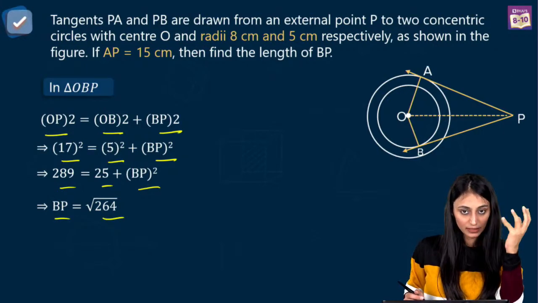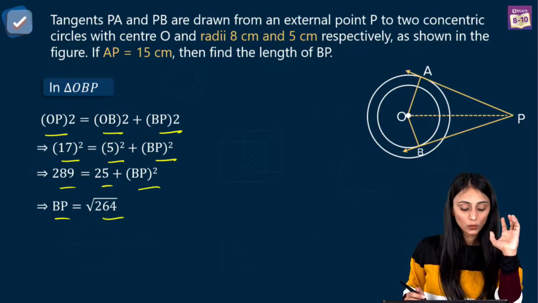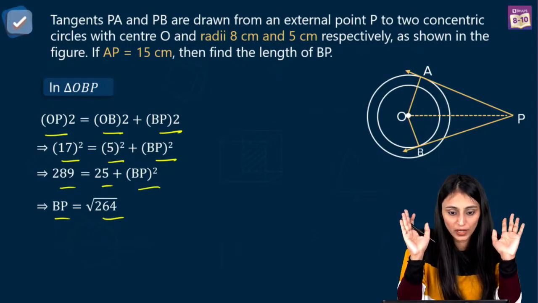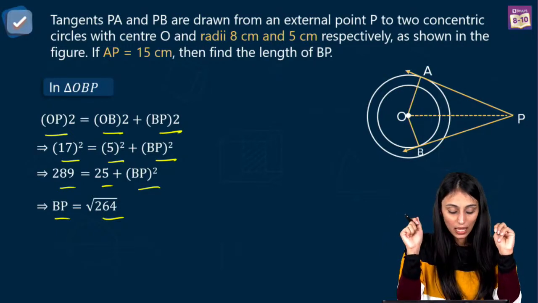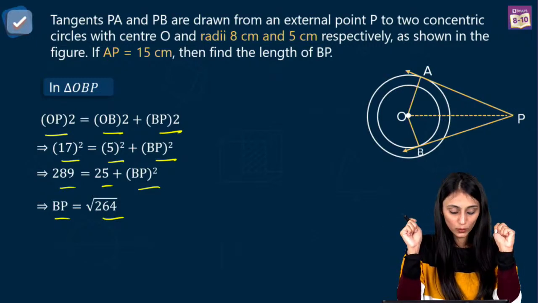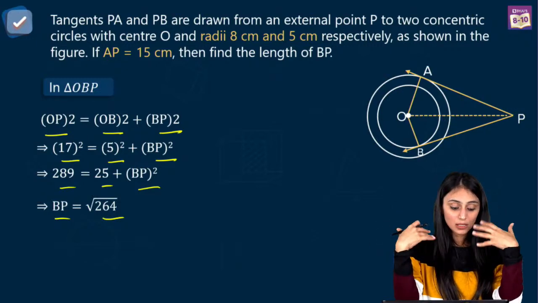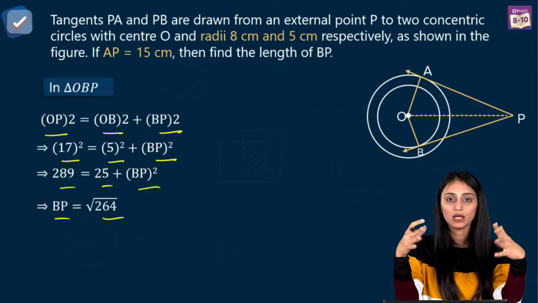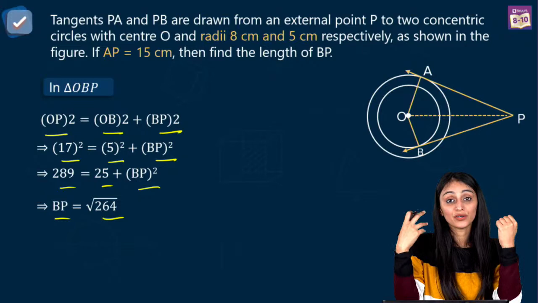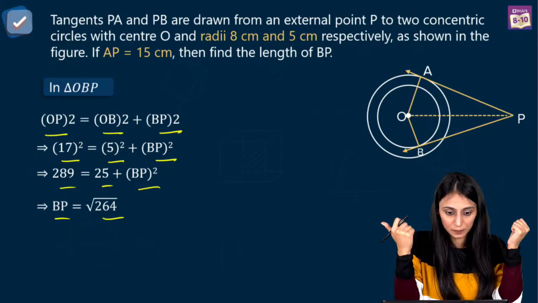Now we need to simplify this further, right? I tell you one thing. One way to solve this is the traditional long division method that we do to find out the square root, right? Another one is that you can apply a trick over here to find out the square root. Because sometimes you come across questions in Olympiads or NTSE also, so there you can, instead of using that traditional long division method, you can use this trick.